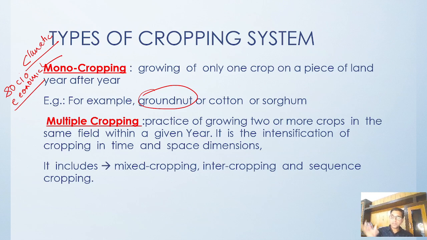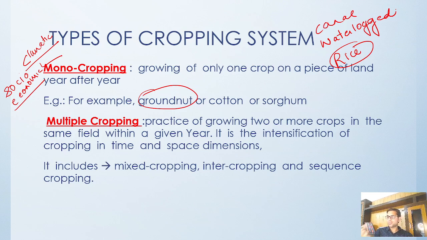But wherever we have canal irrigation, a waterlogged condition, or irrigated areas, there the farmer goes for rice cultivation, because in these areas nothing else can grow. They cannot grow anything other than rice because of waterlogging. They have to grow rice, because rice grows very well in a waterlogged area. So monocropping is something the farmer has to decide based on climatic condition or socio-economic condition.